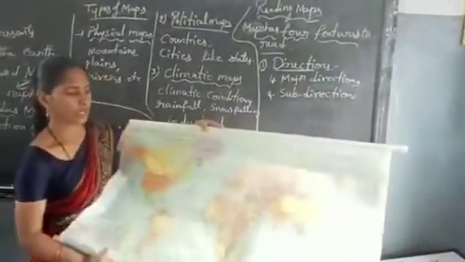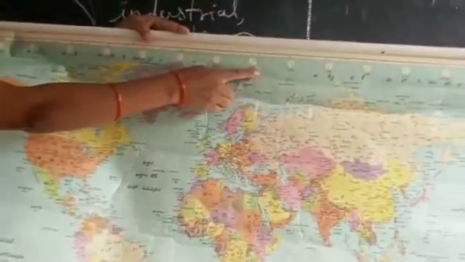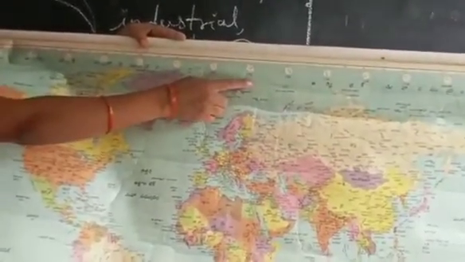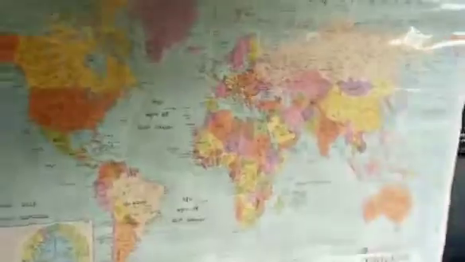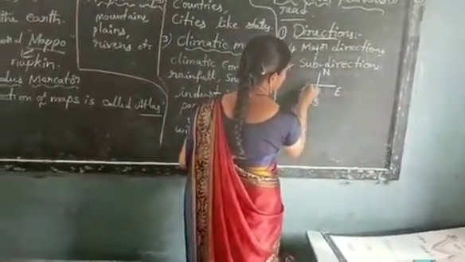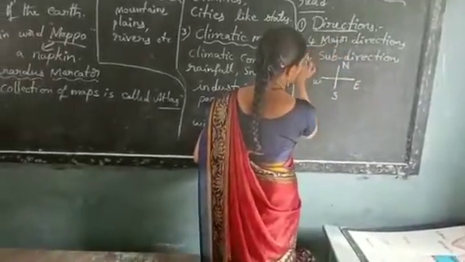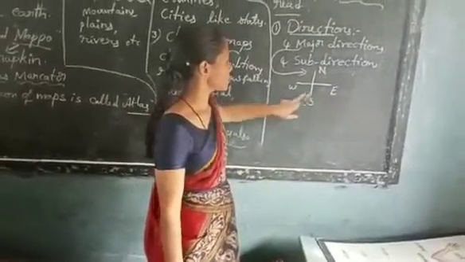On the top of the map, look at this. What is this? It is a map. The top of the map represents the north side. Then the bottom of the map is south, the right side of the map is east, and the left side of the map is west. Look, north, south, east, west. These are the 4 major directions. What is that? North, south, east, and west.